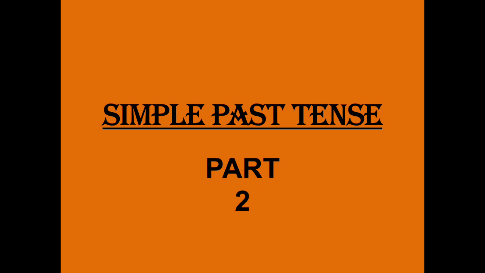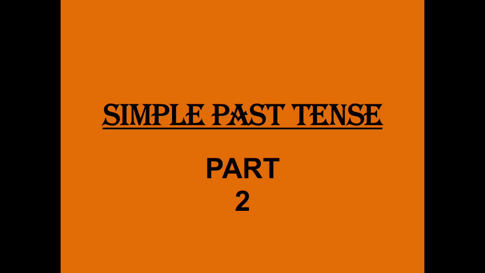Then we saw how you're going to use it with affirmative and negative sentences and how you're going to use it while asking a question. And in this part we will be discussing how, with the first person, second person and the third person, you will be using the form of verbs, the formulas that have to be used when you are using an affirmative sentence, a negative sentence, an interrogative sentence or a negative interrogative sentence.